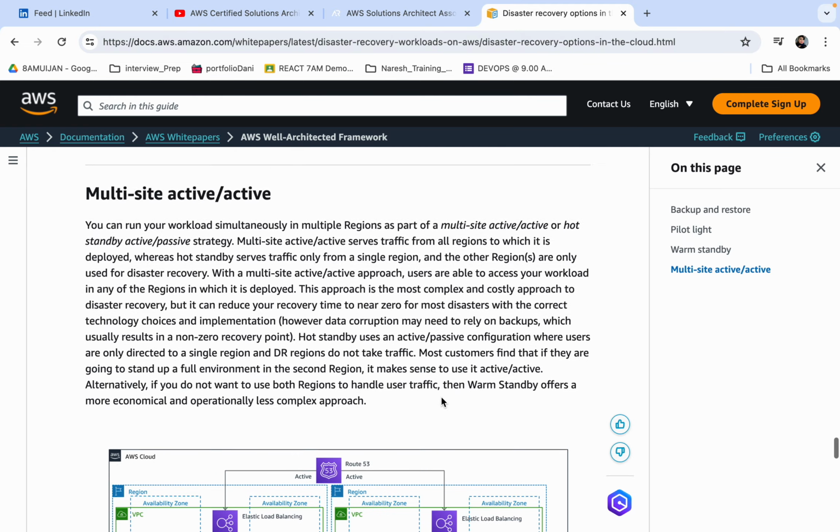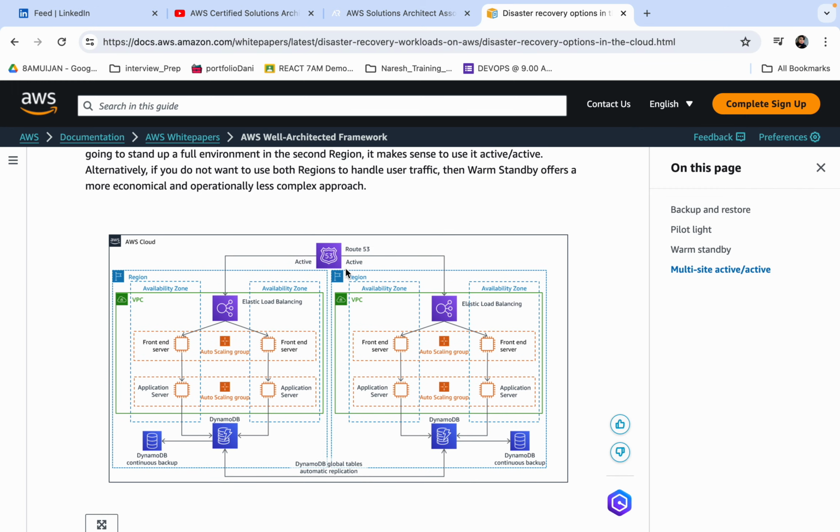Now if we talk about the active one, multi-active, you can see that the connection can go here also and here also, whichever production zone they want to use, they can use any production zone, so both the sites are active. So in this case we will get both the zones with zero downtime. Supposedly if there is an issue in this AZ, it will automatically get the backup from these AZs, but with zero downtime.